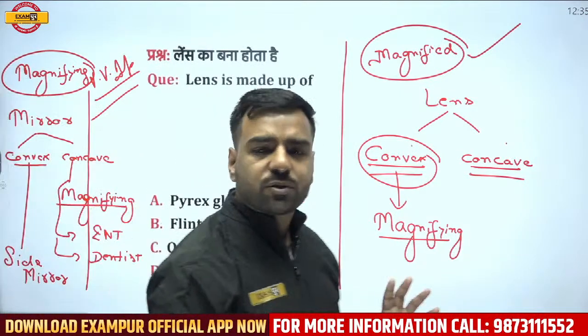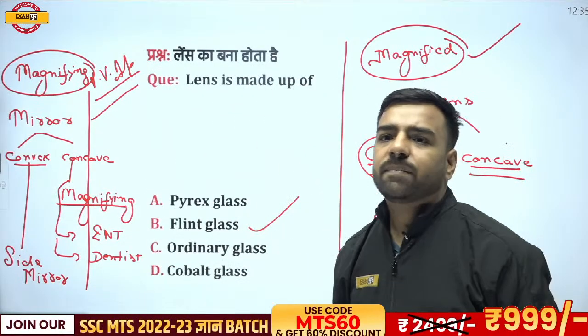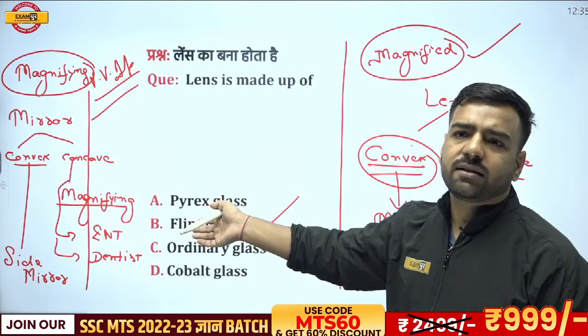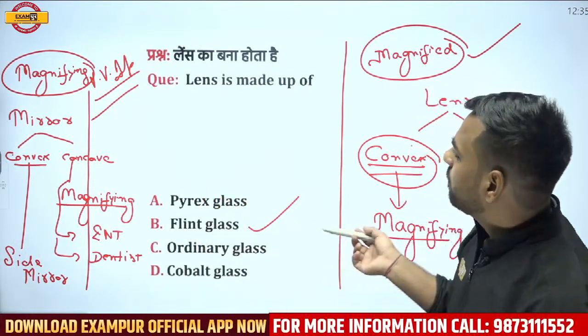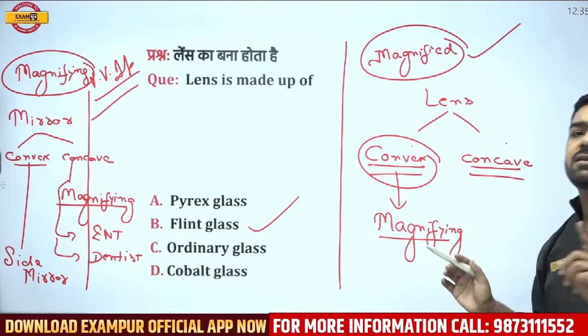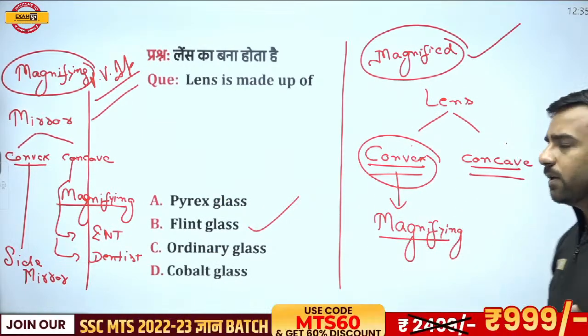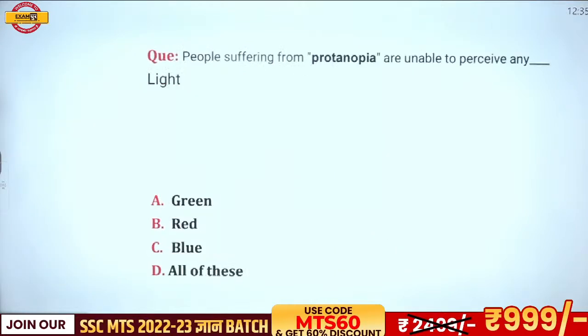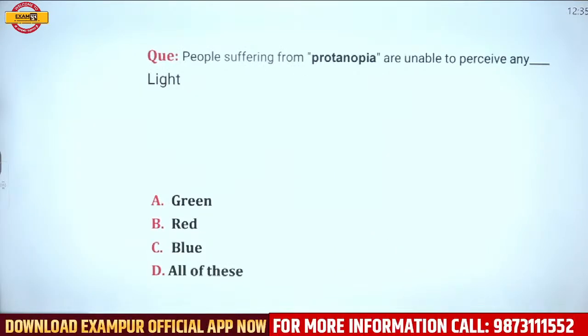Why? Akhilesh, got your answer now? If I talk about this particular part, where I'm talking about lenses and mirrors, they will be totally opposite in nature.